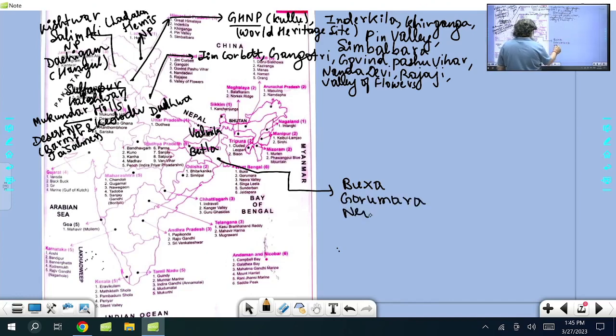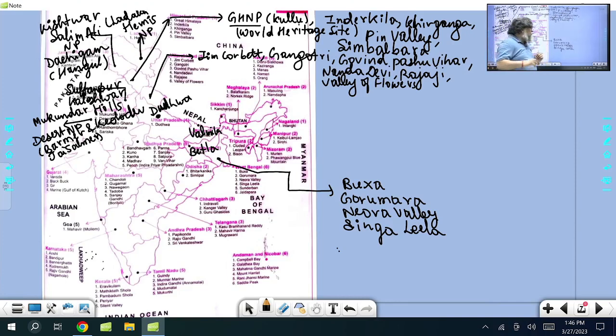Then Neora Valley. Neora Valley is near Darjeeling and Sikkim side. Then another name, Singalila. Very important park, Singalila. Buxa, Gorumara, Neora Valley, Singalila, all four are in northern side of West Bengal.